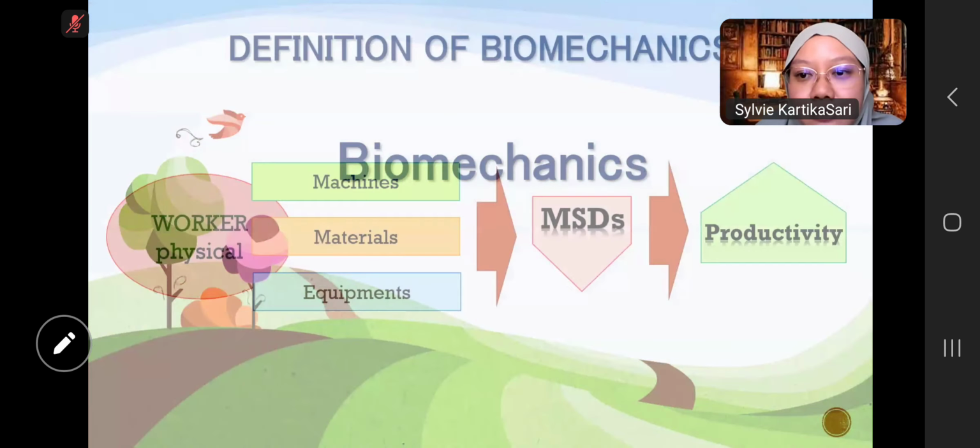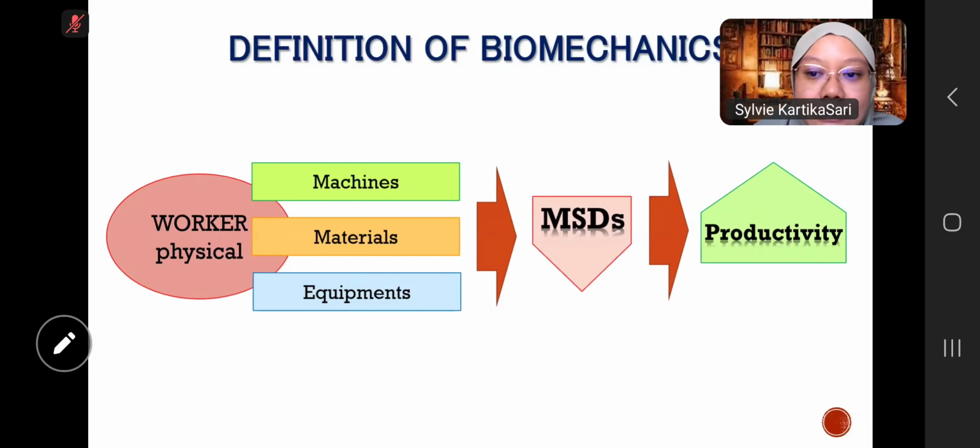So the definition of biomechanics is the physical interaction between the workers and the machine, material, and equipment. And this interaction can cause some illness. We call it MSDs, or musculoskeletal disorders.